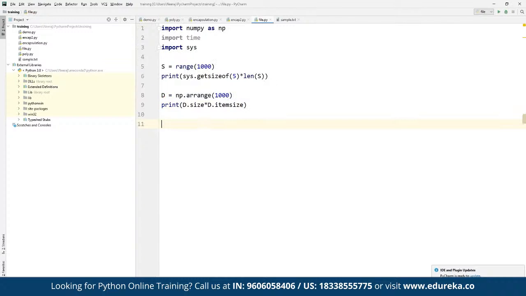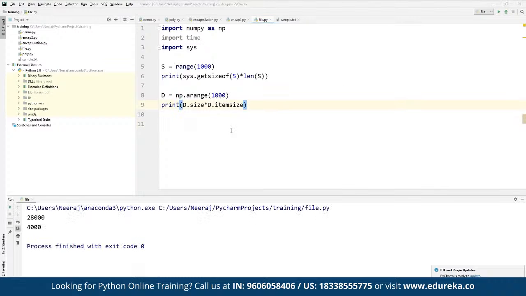NumPy is used because it occupies less memory as compared to a list, and it is pretty fast. Basically here what we have done, we can now execute the entire statement. So we can right click anywhere, click on run file, and this is going to be executed. And as you can see, this is the output that we have received.